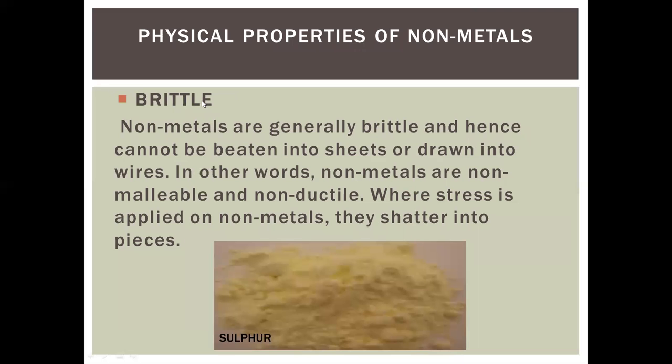Brittle means anything which can be converted into a fine powder, can be broken down. Non-metals are generally brittle and hence cannot be beaten into sheets or drawn into wire. In other words, non-metals are non-malleable, non-ductile. When stress is applied on non-metals, they shatter into pieces. So they break down when we hammer them. Basically non-metals are non-malleable and non-ductile, the opposite of the properties of metals.